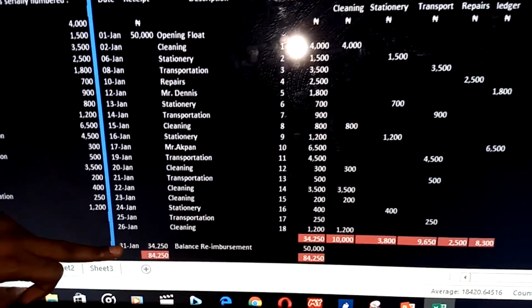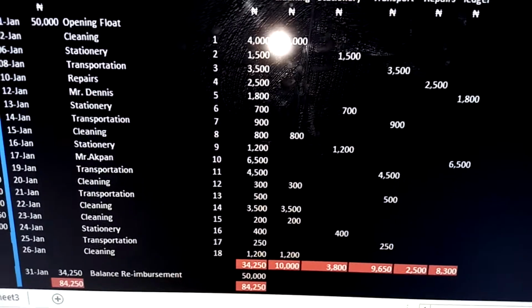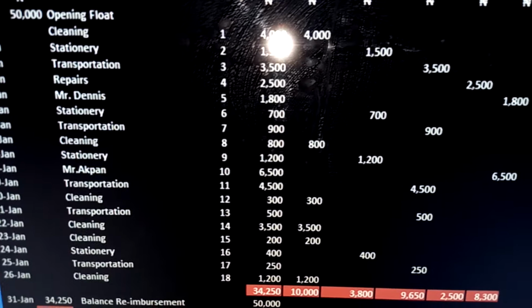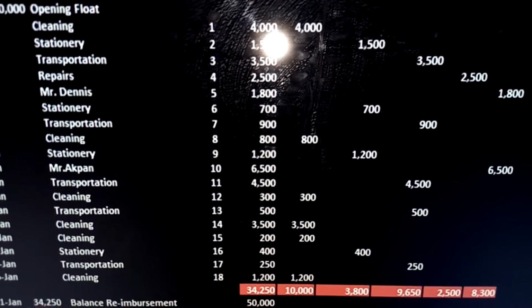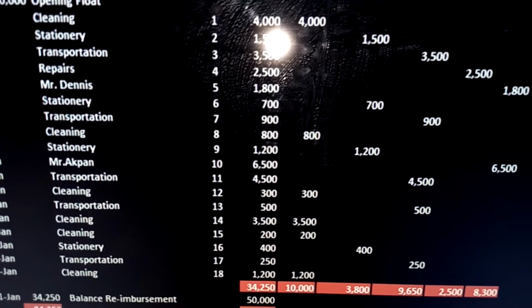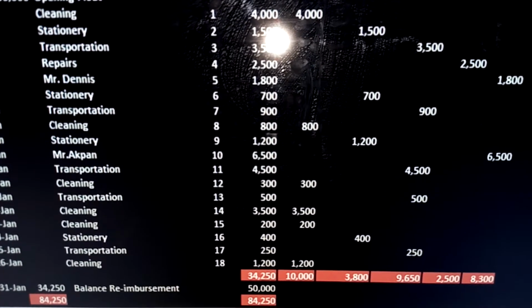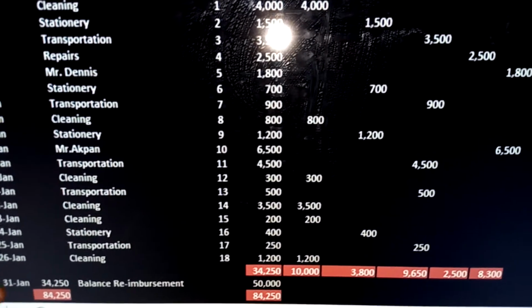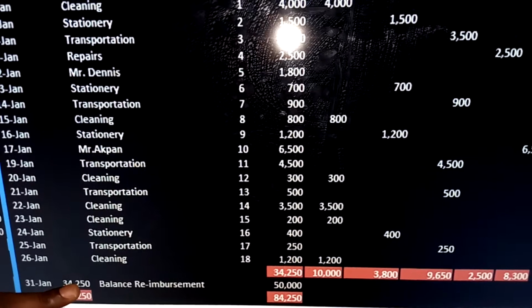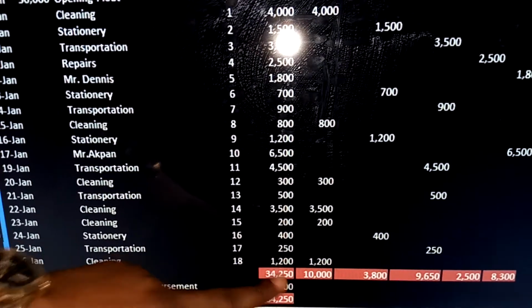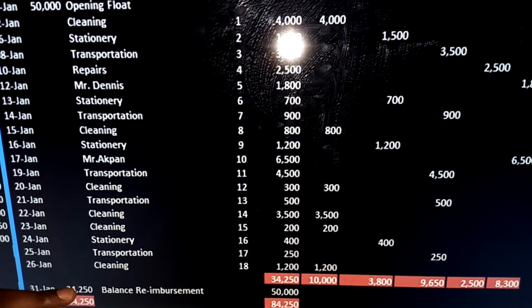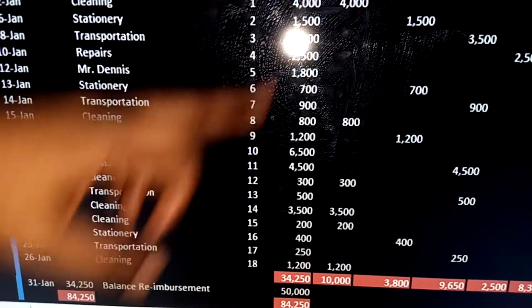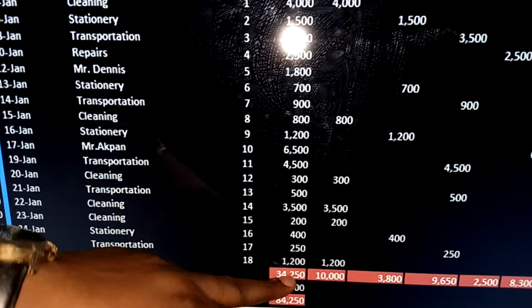31st January. Now, as I said earlier, the total amount spent by the petty cashier is 34,250, and that is what will be the reimbursement to be paid back to the petty cashier. So that's what we are going to balance. At the 1st of January, we have 34,250 here, which is this total here. This is the balance reimbursement. So that the total column here will be equal to total column here. So we have 34,250 here.